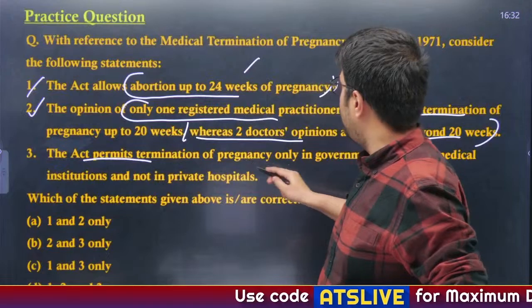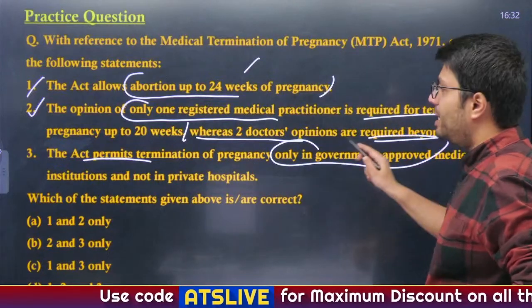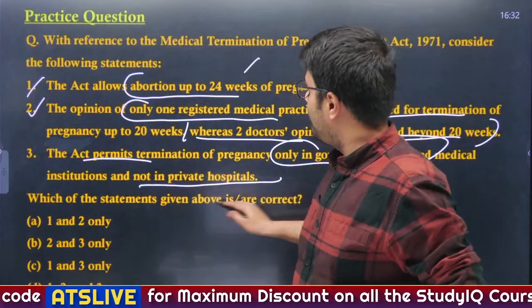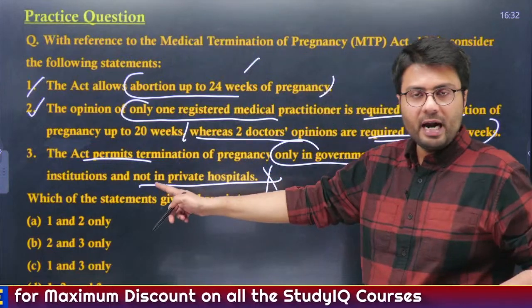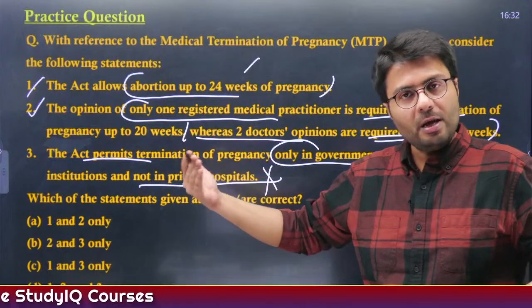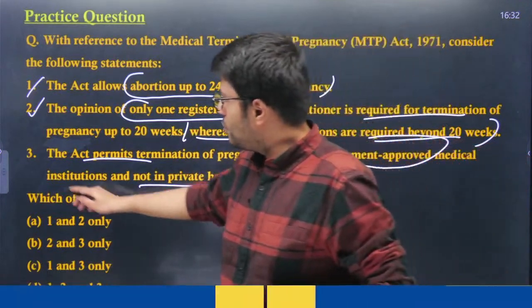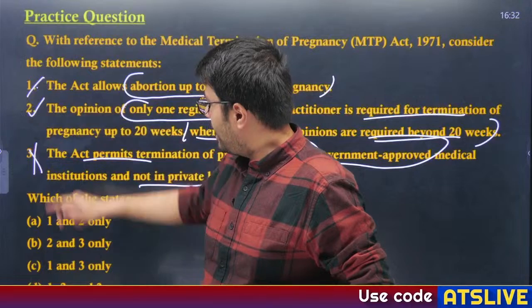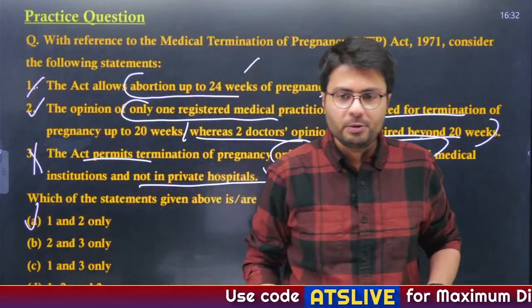The act permits termination of pregnancy only in government approved medical institutions and not in private hospitals. This is incorrect, as we have already dealt with. With permission, even private hospitals can undertake this abortion process. Understood? So the third statement is incorrect. First and second are right. Option A is right. Yes, Bagas Pinks, you are right.